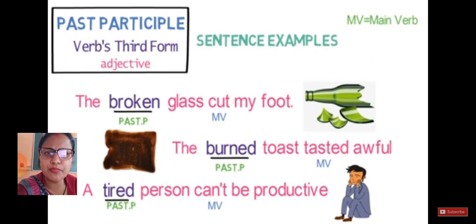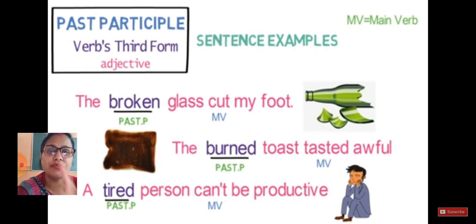So basically the point is here, you will find your past participle mostly just before your noun, before your subject, so that you will understand that they have given you the quality or more knowledge or information about your noun, about your subject. Thereafter, if a verb is used in that sentence, that becomes our main verb, and you will find that these adjectives are used in past form. So that is the reason it becomes our past participle. Hope it is understood to you students.